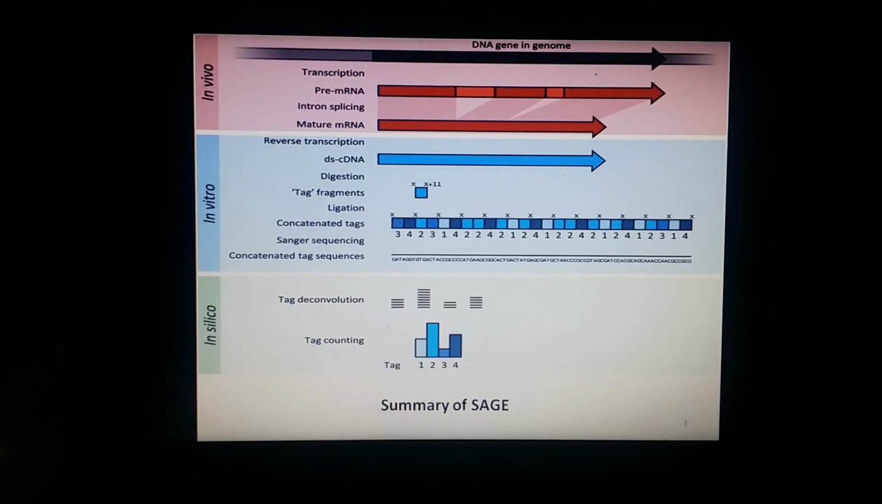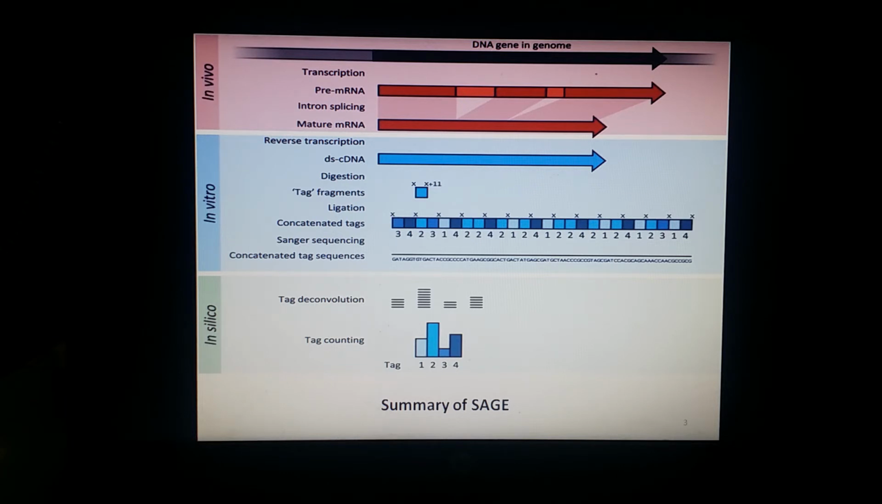So here you can see the diagram of SAGE. It is basically the summary of how SAGE is performed. In the red portion you can see that within the organism genes are transcribed and they are spliced in eukaryotes to produce mature messenger RNA transcripts. So in the red diagram it is shown that transcription and then splicing take place and the mature messenger RNA is produced.